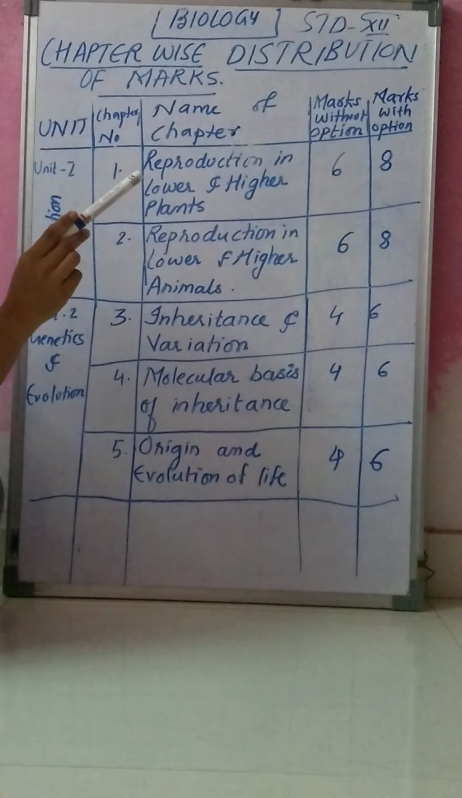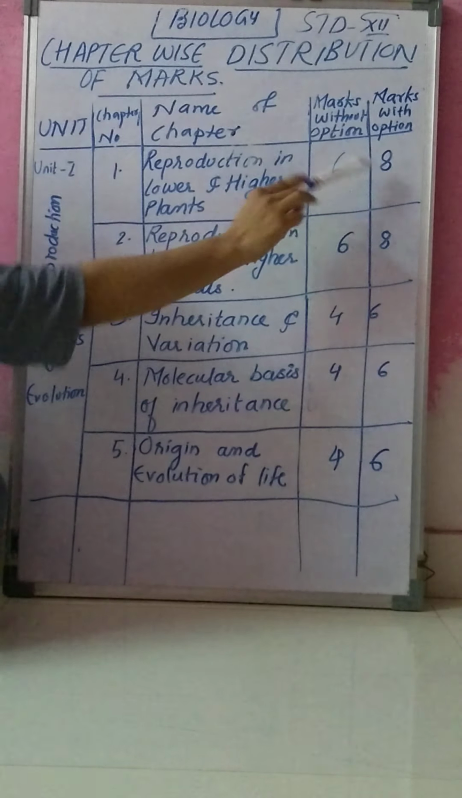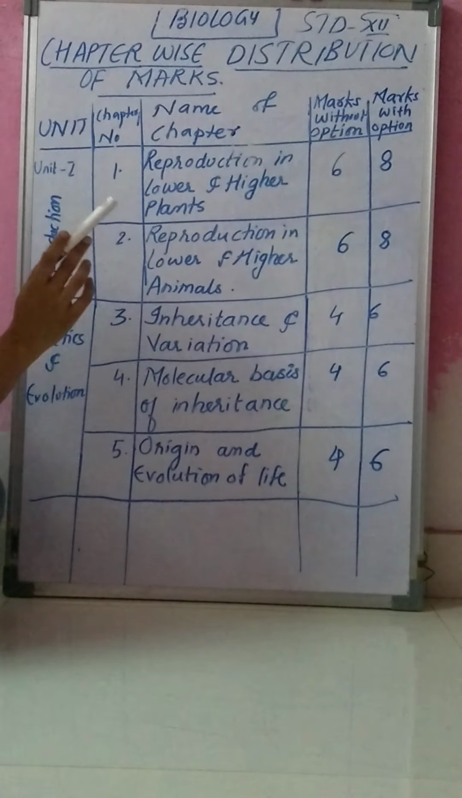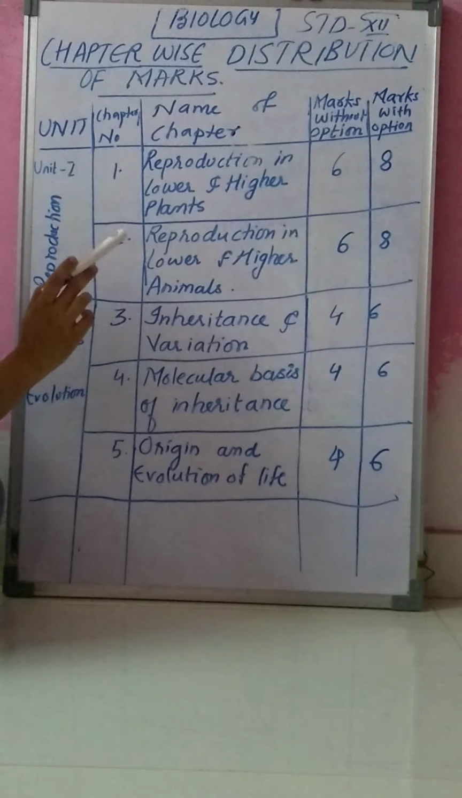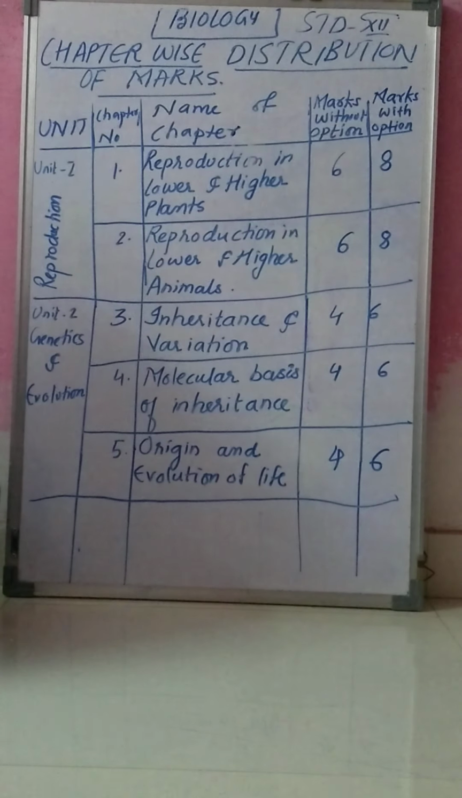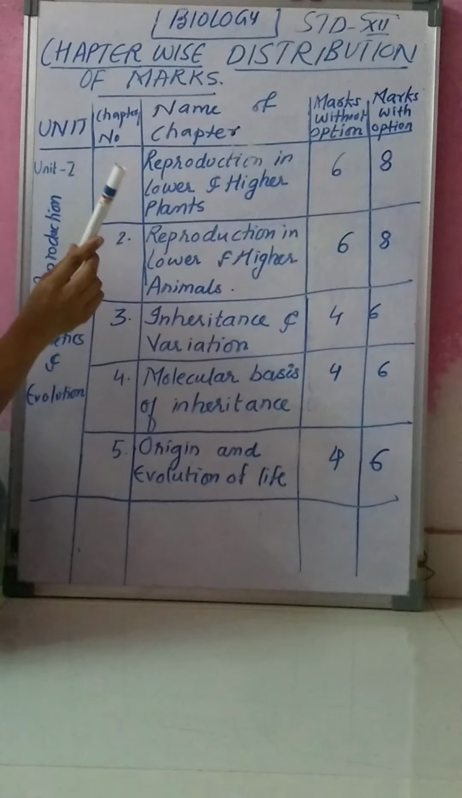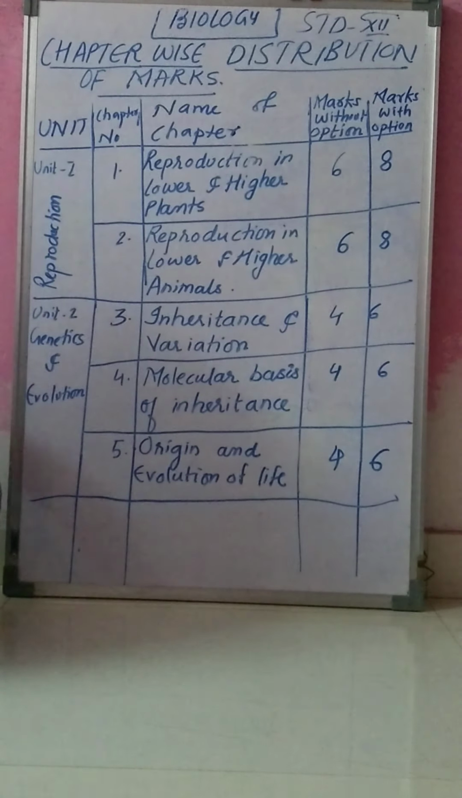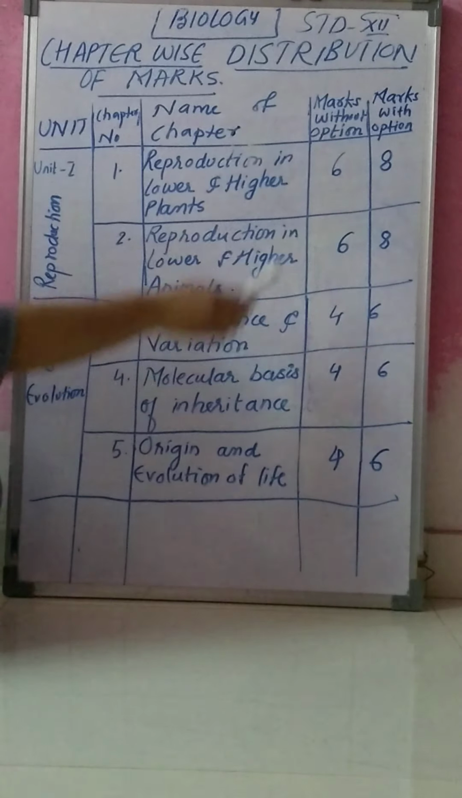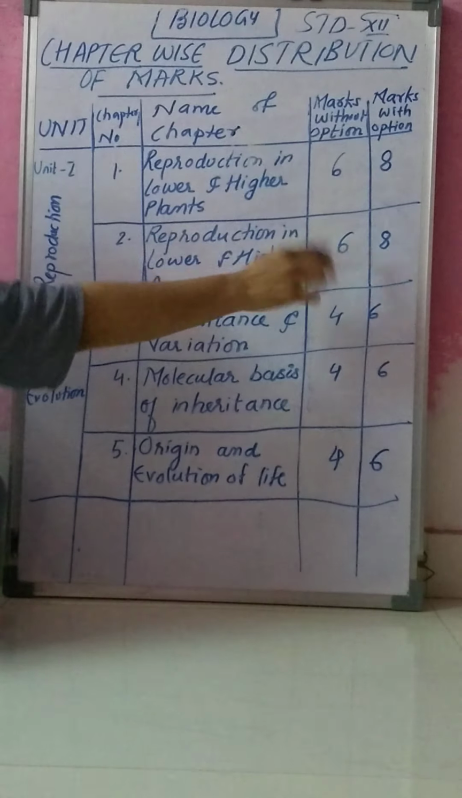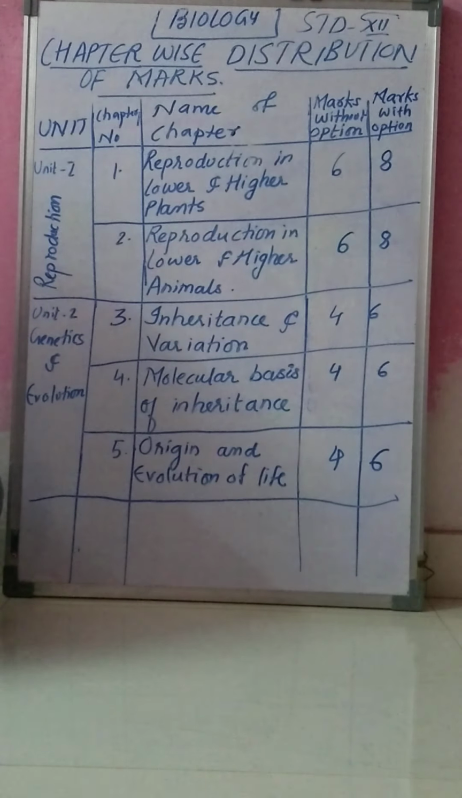This chapter has 6 marks without option, and with option it has 8 marks. The second chapter is reproduction in lower and higher animals. This chapter also has 6 marks without option and 8 marks with option. Means in this unit, total 12 marks without option, and with option there are 16 marks, for unit number 1.